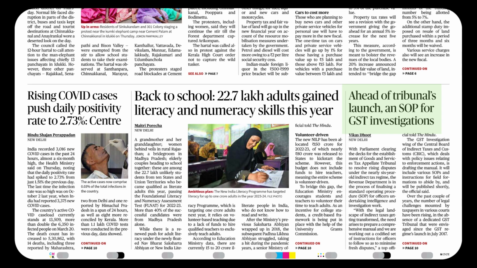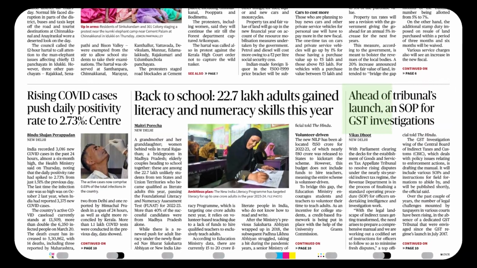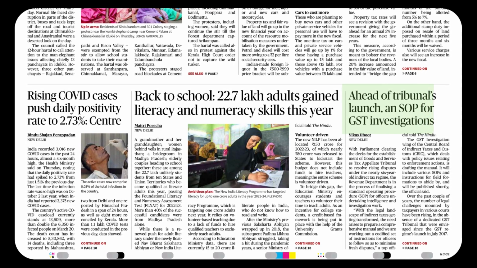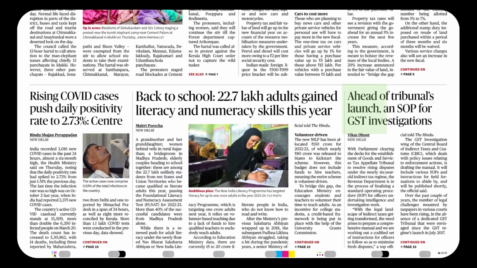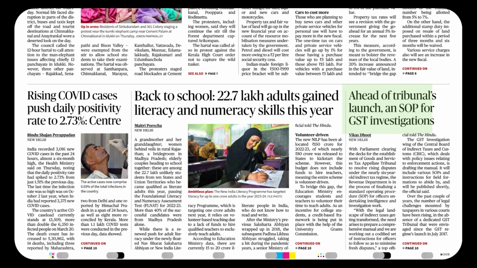Ahead of tribunal's launch. Launch is again a very interesting word, especially due to its letter combination. Launch: an event to celebrate or to introduce something new. An SOP, standard operating procedures. The protocols to be implemented for GST investigation. GST, goods and service tax. A standard protocol may be introduced to carry out GST investigations. This is at the backdrop of rising cases in GST courts, so there must be some standard operating procedures.